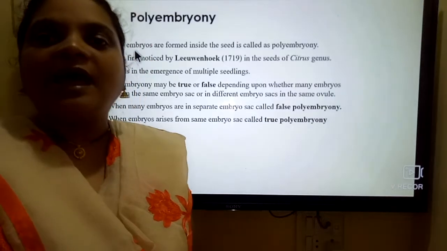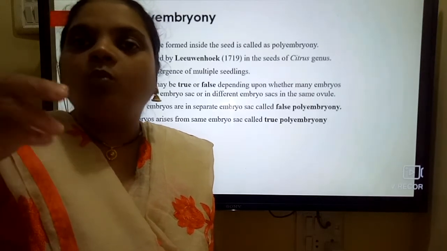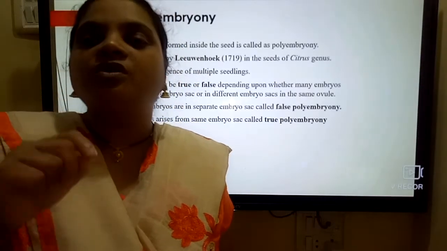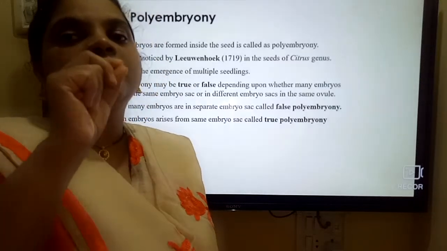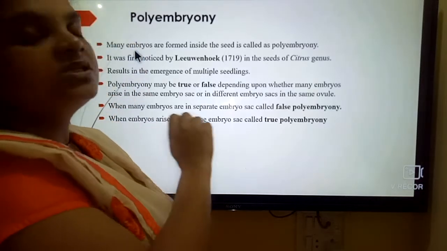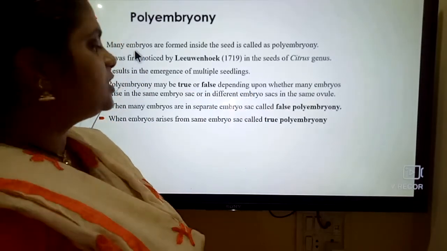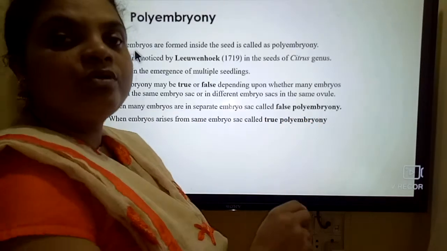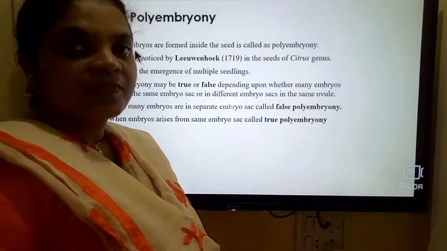Okay, so that is how it happens, how we can observe more than one seedling. There may be more than one embryo inside the seed, and each embryo produces a seedling. So this is called a true or false type of polyembryonic condition. What is that? False polyembryony is when many embryos are present in separate embryo sacs.